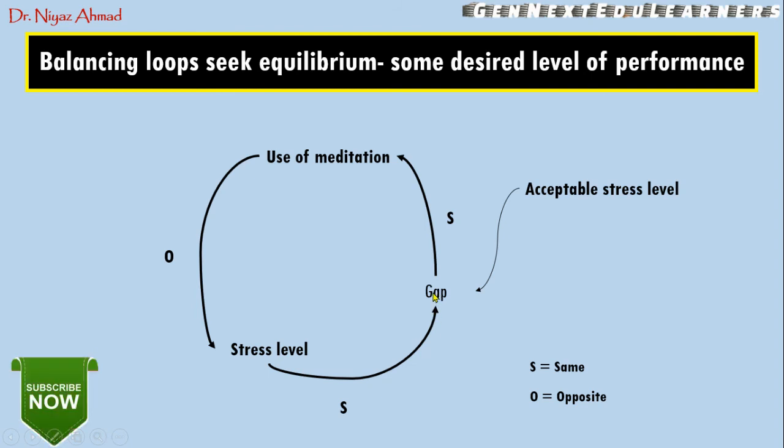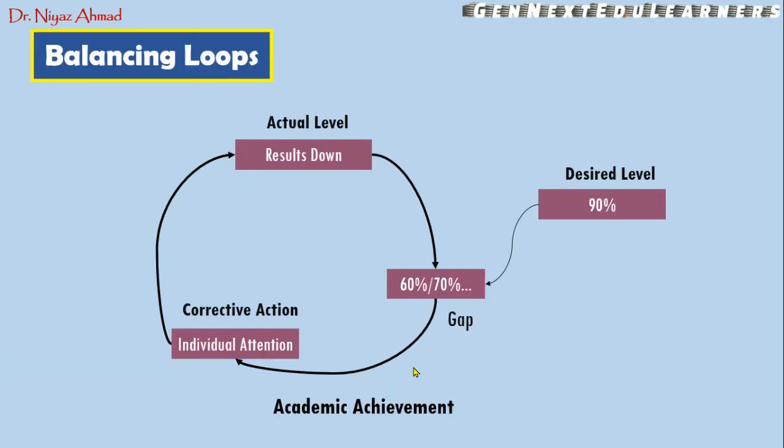So until when are you going to repeat this cyclic process? Until you get the acceptable stress level. Till then you are going to just repeat this process and use meditation. So this is a balancing loop where you just try to attain the equilibrium. Okay, so this is the example of a balancing loop.